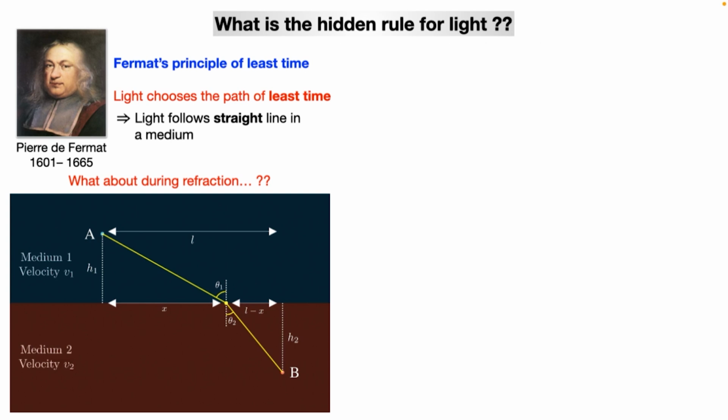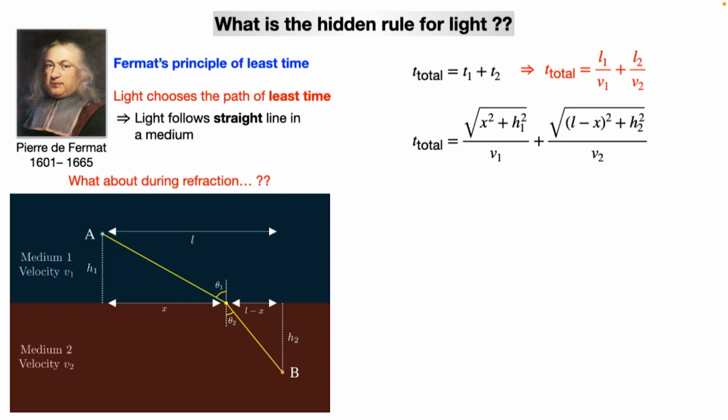And what do we need to do now? We need to minimize the travel time among all the paths that are possible here. So the total travel time, let's say T total, is T1 plus T2, T1 here, T2 here, right? And this will be given by L1 by V1, where L1 is this distance here, and L2 is this distance here, divided by the corresponding velocities. Fine.